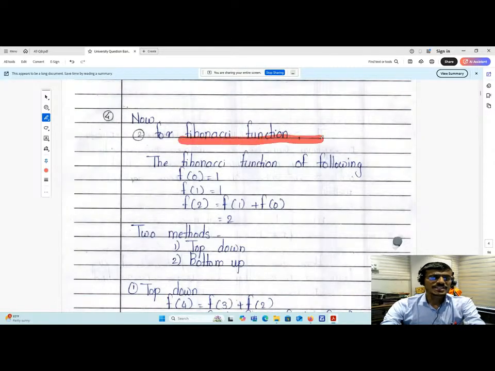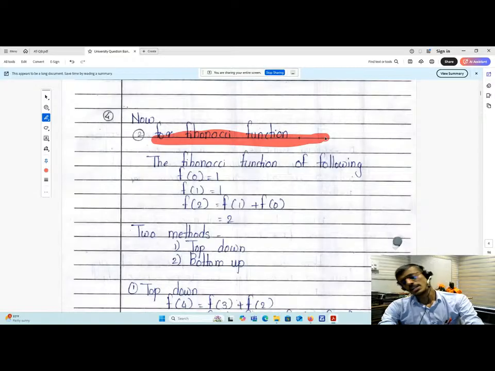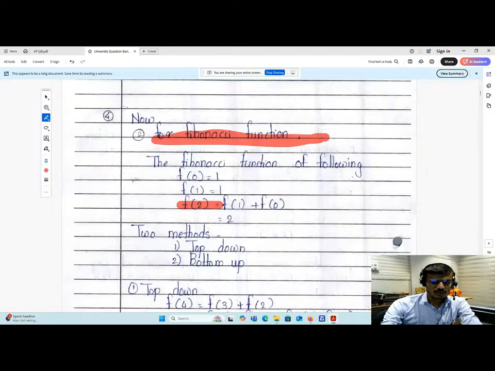Then Fibonacci function. Fibonacci function is also an example of recursion. So in the case of Fibonacci series, two functions are given to you. That is f of 0 equals 1, f of 1 equals 1. And by using that, we can find out another function. So the standard formula is f of n plus 1, which equals f of n plus f of n minus 1. You can see here, f of n plus 1 equals f of n plus f of n minus 1. So that is the standard formula.